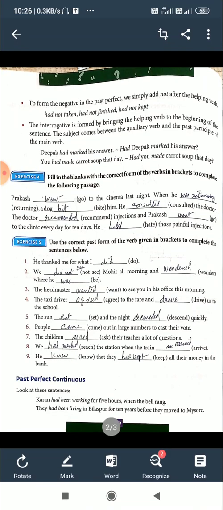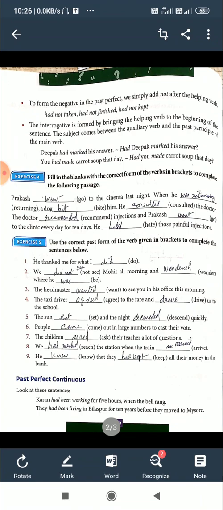Deepak had marked his answer. Question: Had Deepak marked his answer? Had is the helping verb. Then Deepak is the subject. Then the main verb marked.